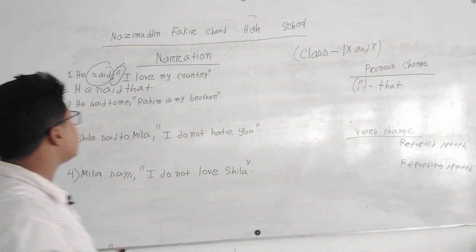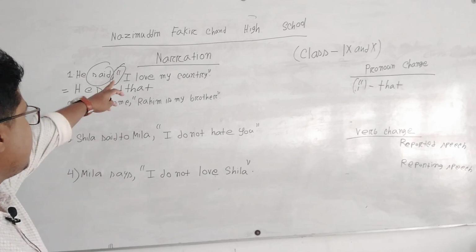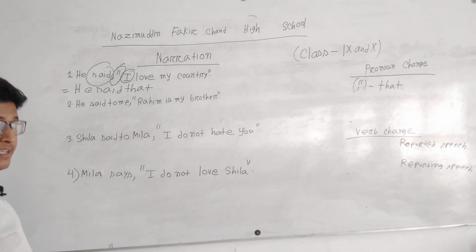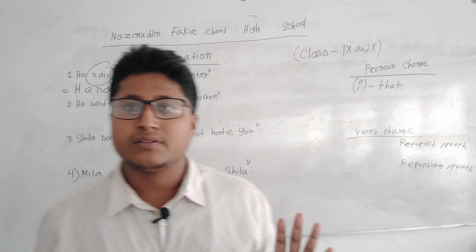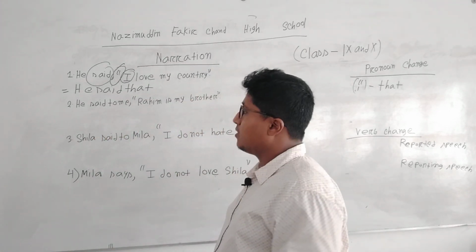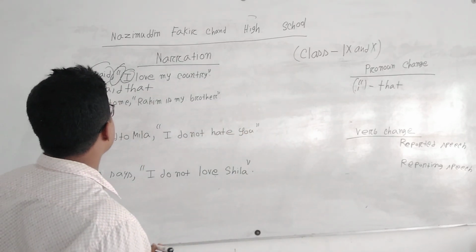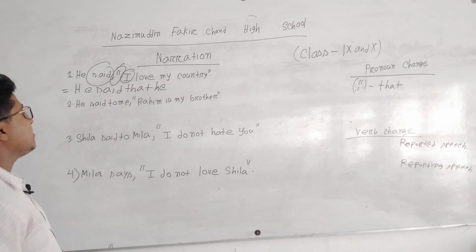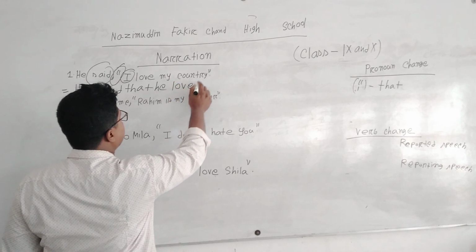Now we have to focus on the reported speech, I love my country. What is the subject? I is the subject. It depends upon the subject of the reporting speech, which is he. So we change it to he: he said that he, then the verb loved.